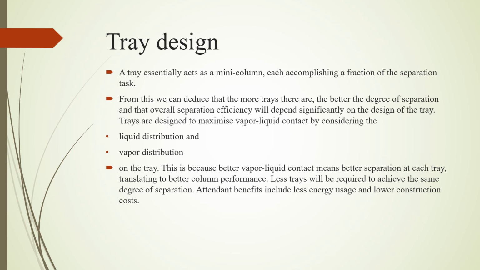Better vapor liquid contact means better separation on each tray, translating to better column performance. Fewer trays will be required to achieve the same degree of separation, and attendant benefits include less energy use and lower construction costs. This is not in your syllabus, tray design. This is for your general knowledge.